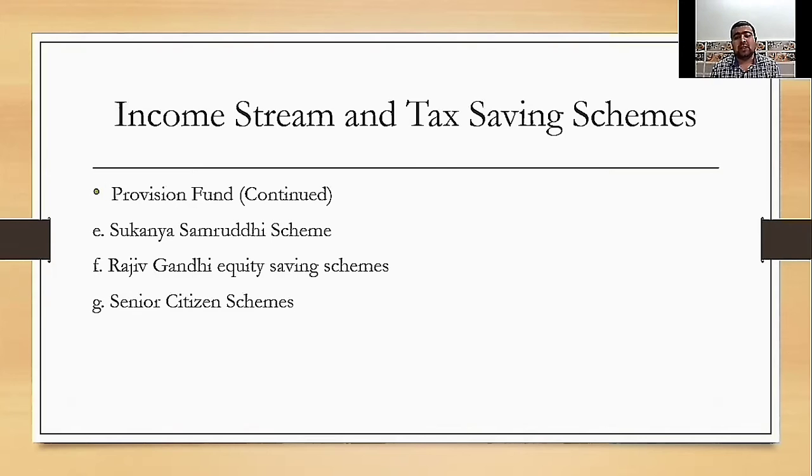Senior citizen scheme. The Senior Citizen Savings Scheme may be opened by an individual who has attained the age of 60 years or more, or 55 years and has retired under the voluntary retirement scheme. The maximum amount that can be invested in this scheme is rupees 15 lakhs at a rate of interest of 9.2 percent per annum. After that, there is no age limit for retired persons of the defense service, subject to other specified conditions.